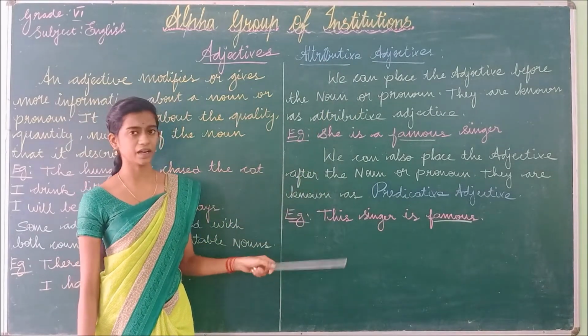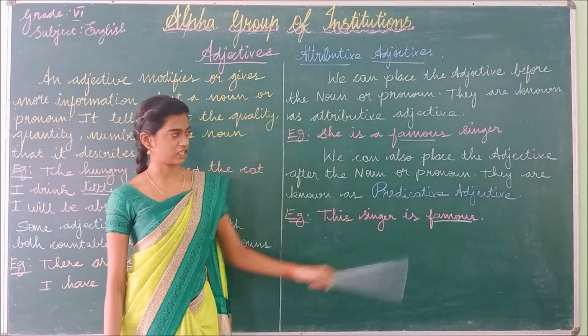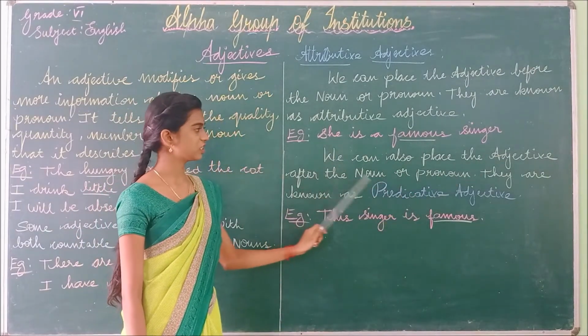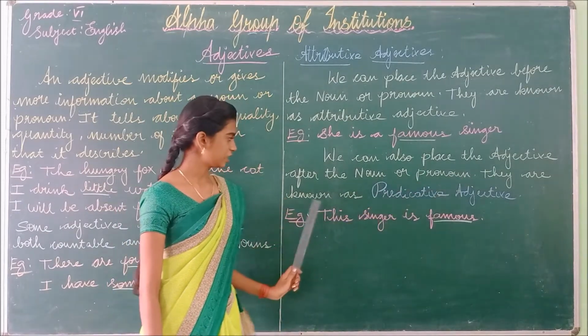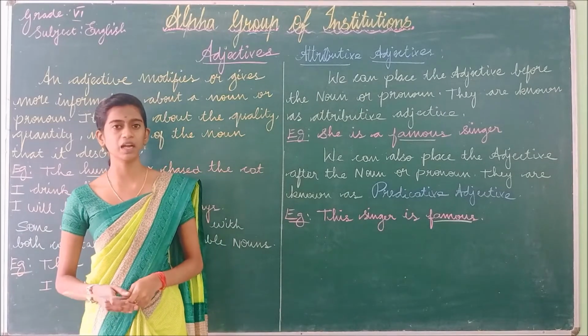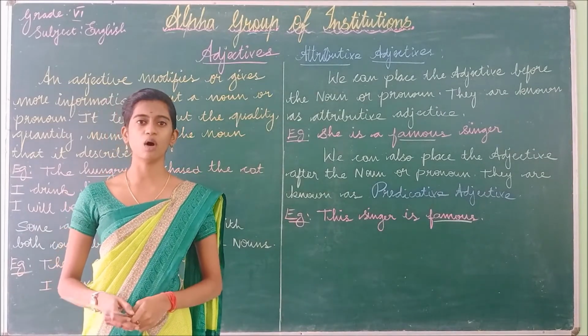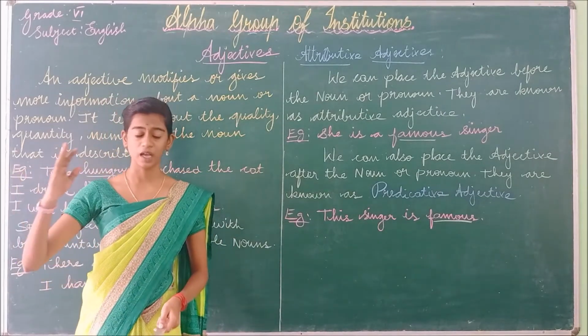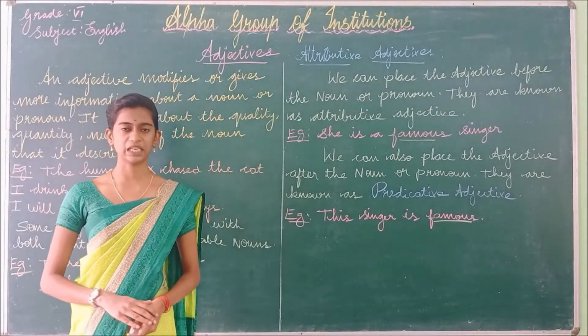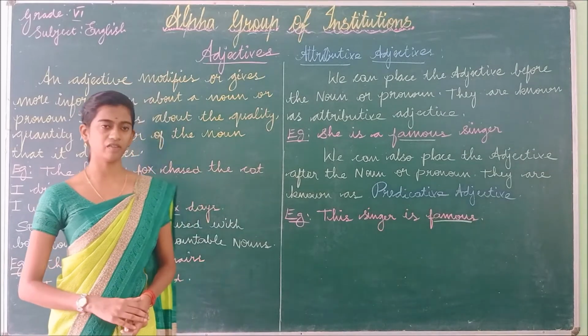So the second kind is the predicative adjective. We can also place the adjective after the noun or pronoun. They are known as predicative adjectives. So predicative adjective means placing the adjective after the noun or pronoun.